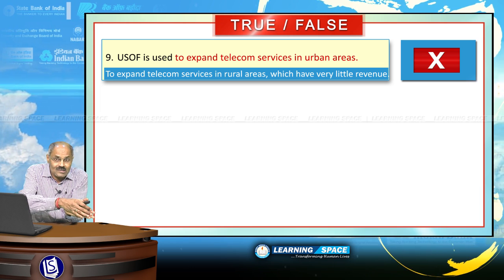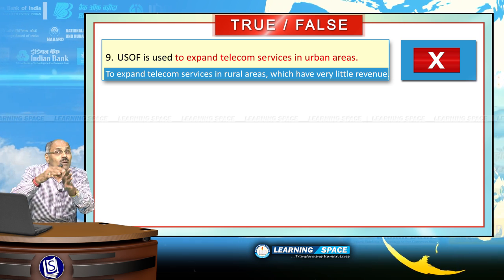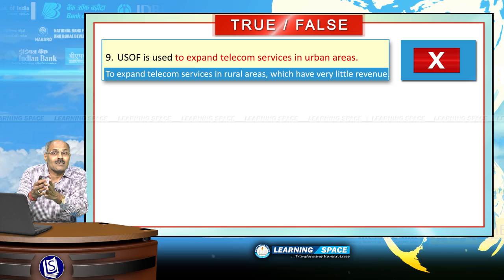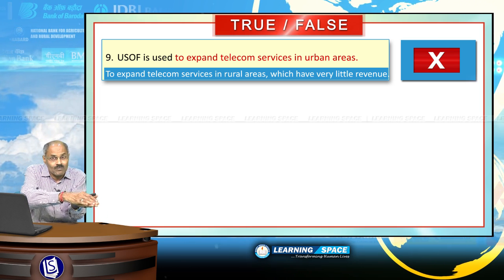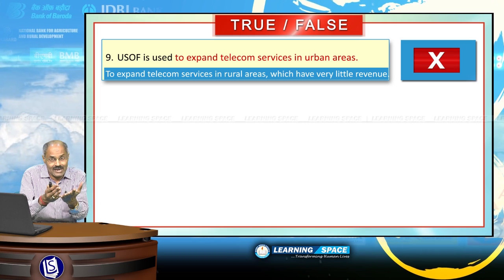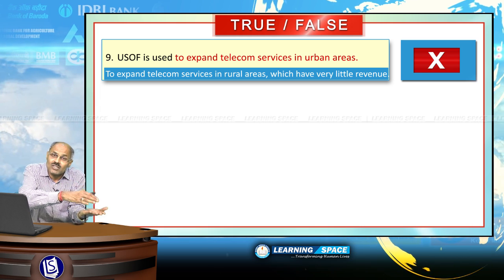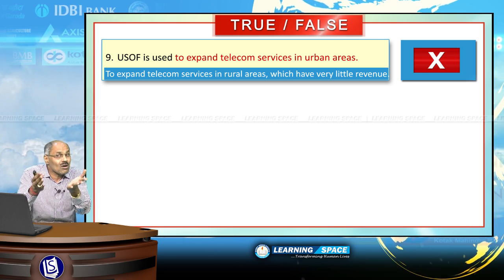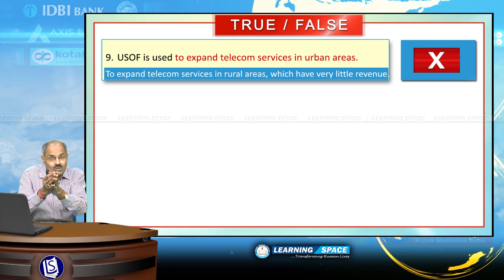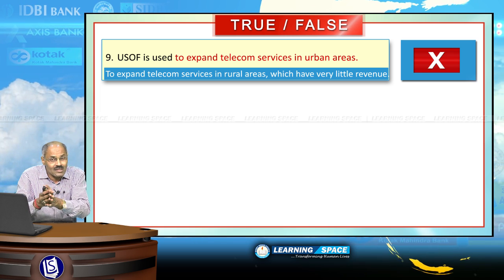In rural areas, telecom services generate very little revenue, so people may not be able to expand the services there. Because of that, USOF was created, meant for expansion of services in rural areas, and it got a statutory status because of amendments to the Indian Telegraph Act around 2003, right?